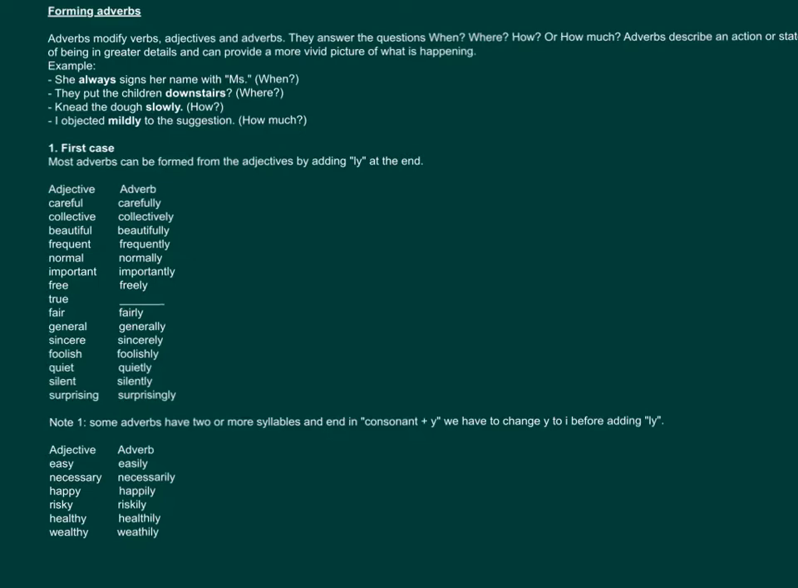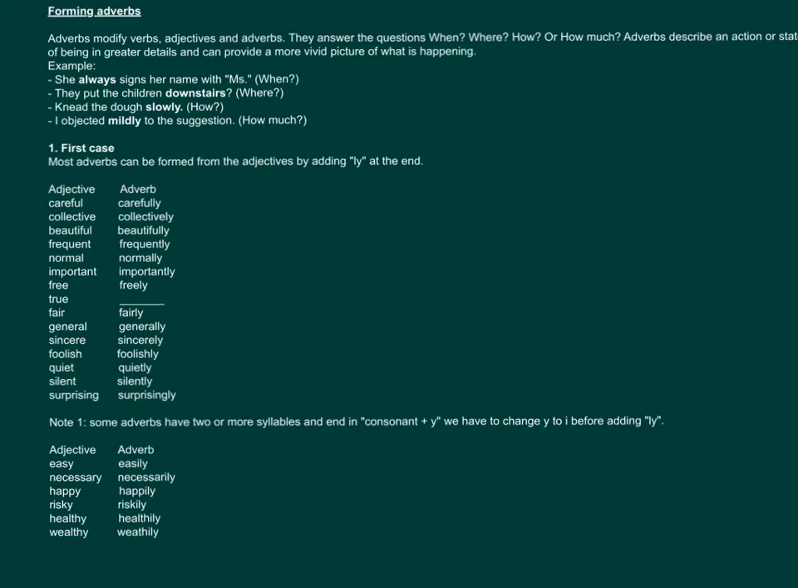When? They put the children downstairs. Where? Knead the dough slowly. How? I objected mildly to the suggestion. How much? Number 1, first case. Most adverbs can be formed from the adjectives by adding ly at the end.